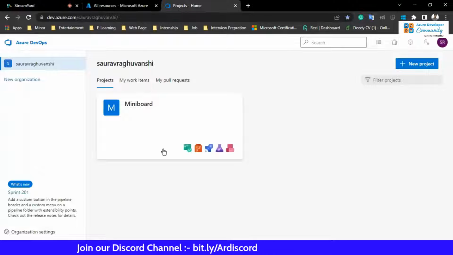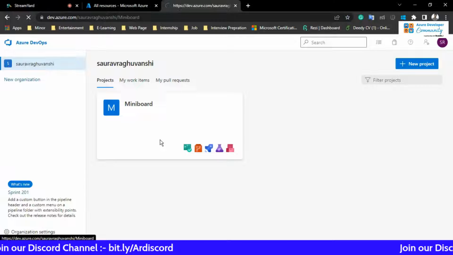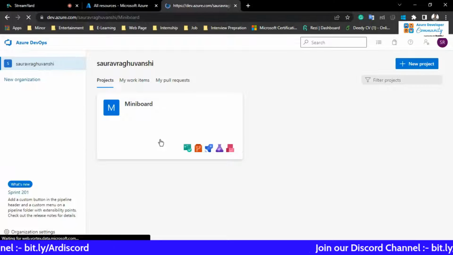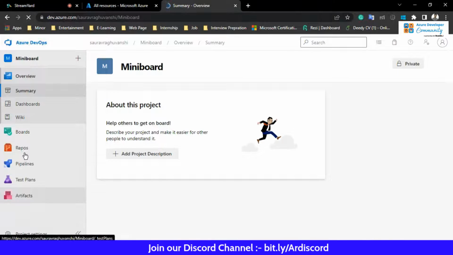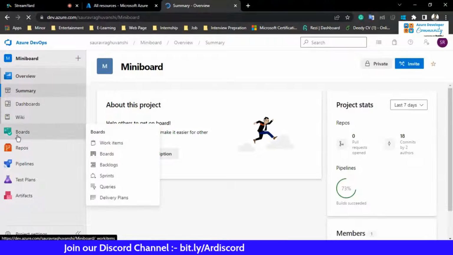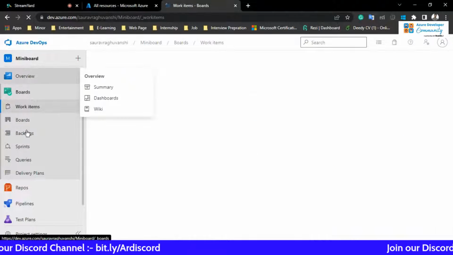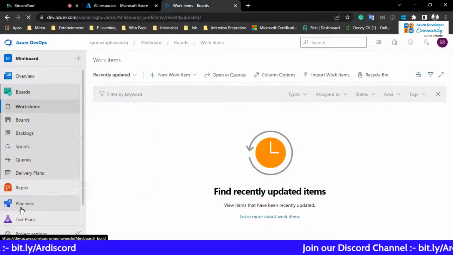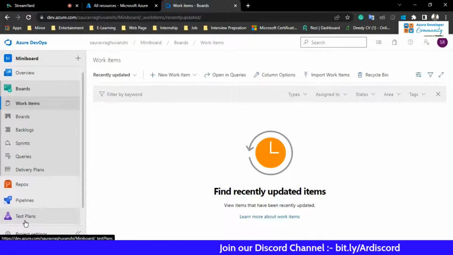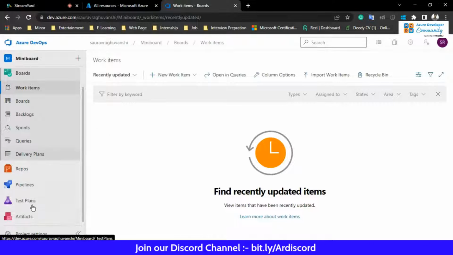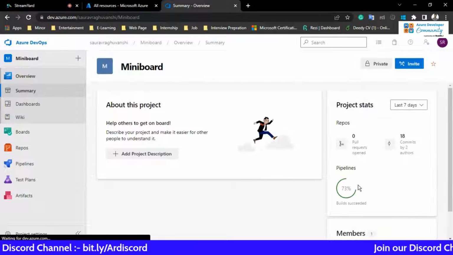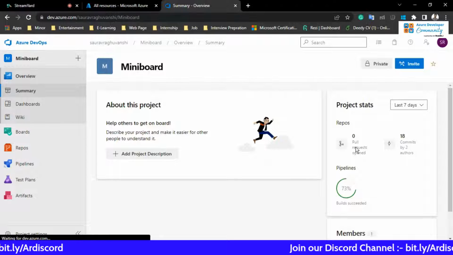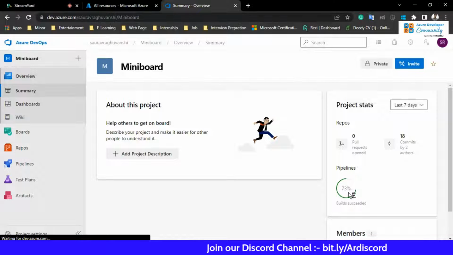Till then, we will look at the Azure DevOps portal itself. So okay, here is the complete DevOps solution that I told you, whether it's from Boards, or about Repos, Pipelines, Test Plans, and Artifacts. The complete solution is available here. And here also, as I said, you can see some data available for the last couple of days. In my data, you can see that 73% of the builds succeeded.